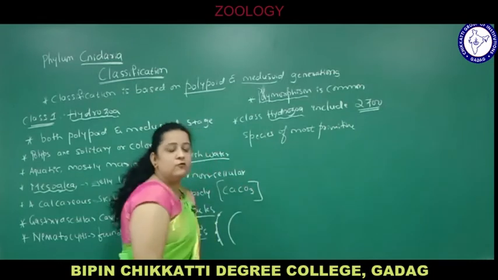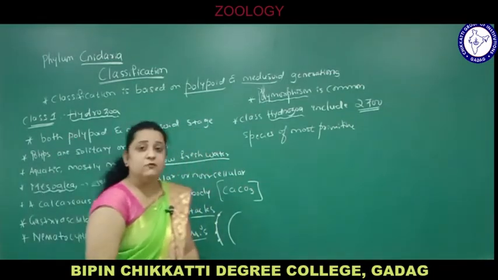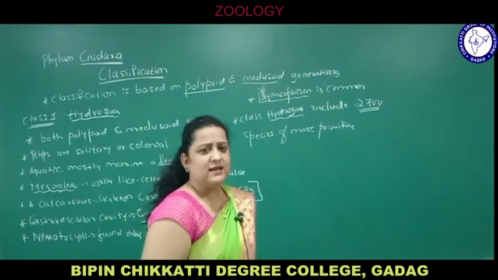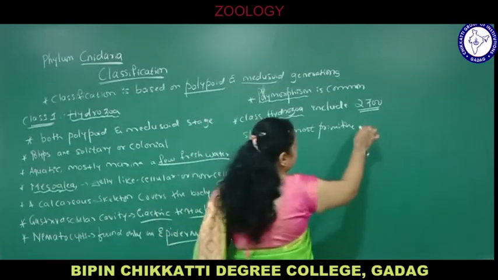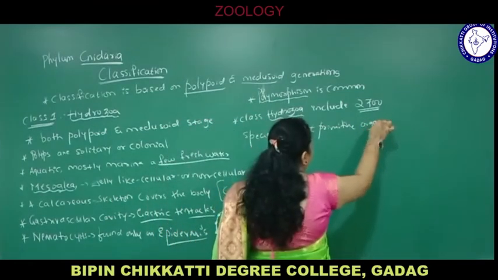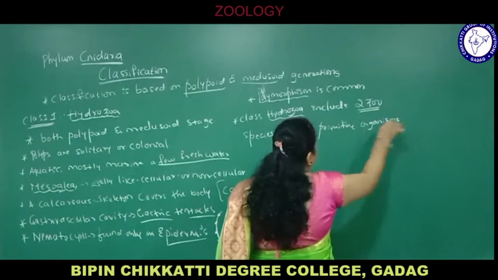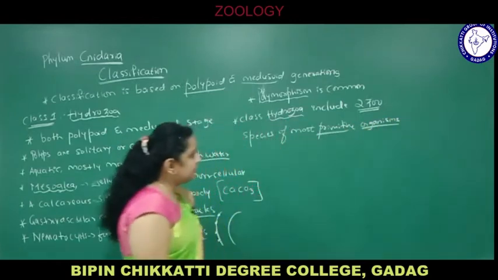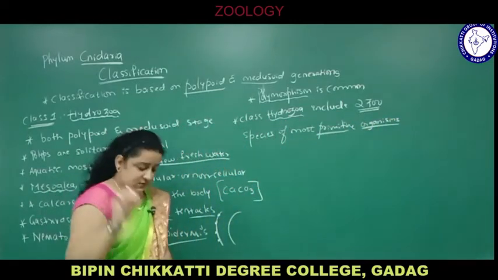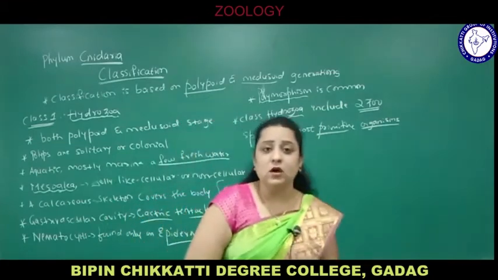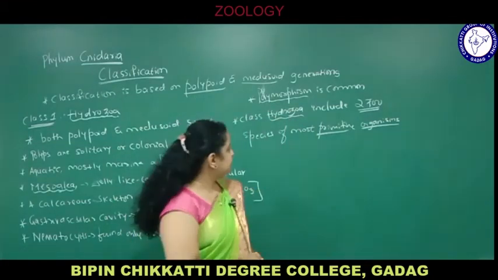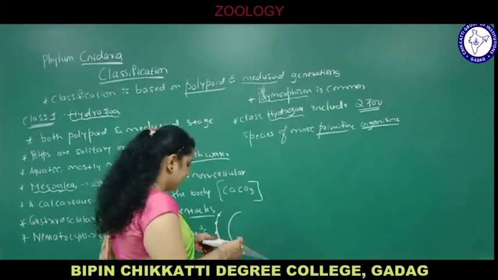What do you mean by primitive? Primitive means they are lower organisms, not as high as complex organisms. How many species are in class Hydrozoa? In class Hydrozoa there are 2700 species of most primitive organisms.